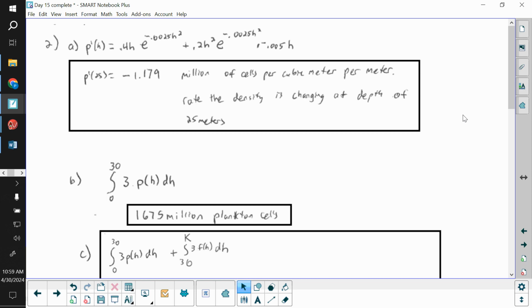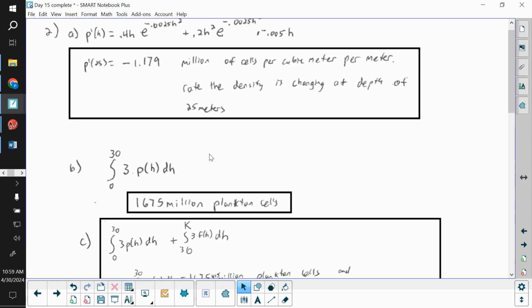So we want to know how many plankton are from 0 to 30 meters. Each cross section has an area of 3. And then that would get multiplied times our P of h. So in this integral here, let's just look at our units. The 3 is representing a meters squared. The dH is also a meters. So now we have meters cubed from those two things.